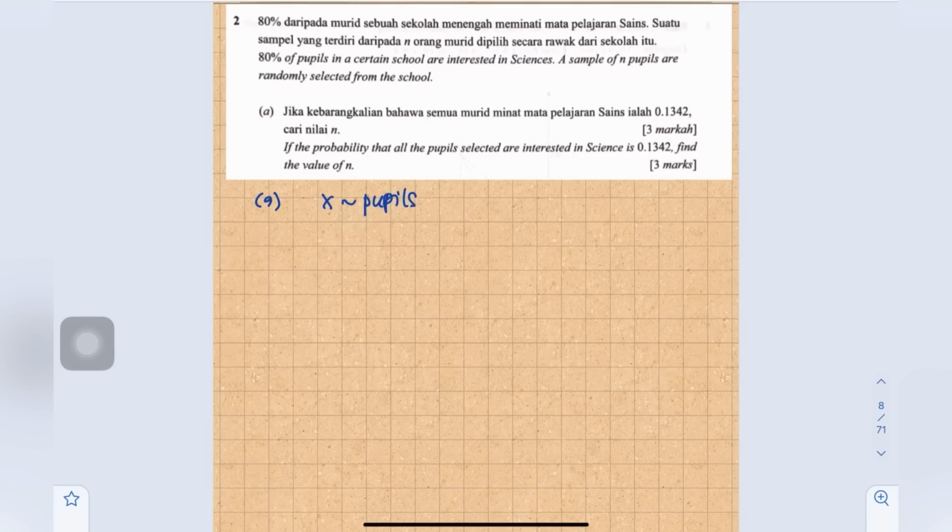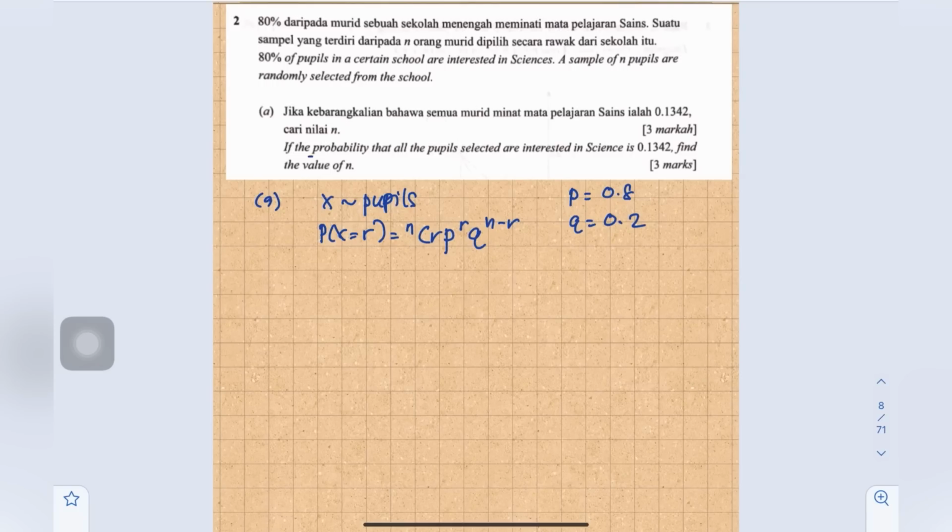The formula of binomial is P(X = r) equals nCr p to the power of r, q to the power of n minus r. The probability of success p is 80%, so 80 over 100 is 0.8, and q, 1 minus p, is 0.2.